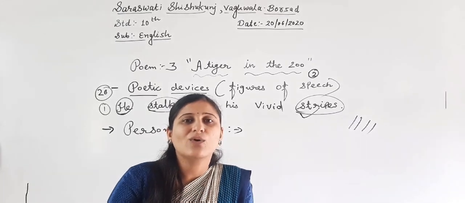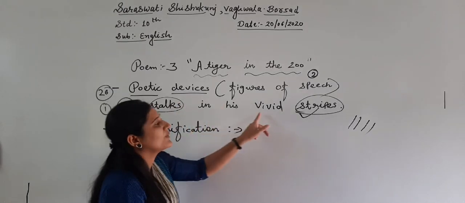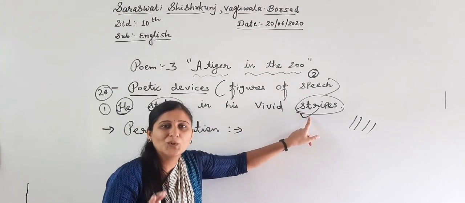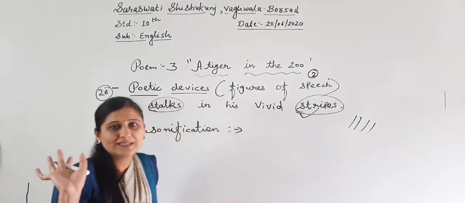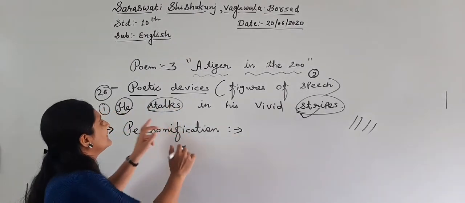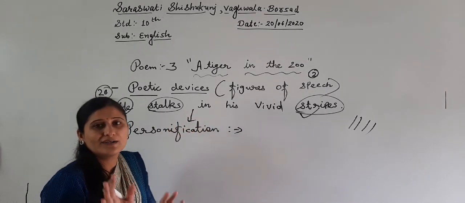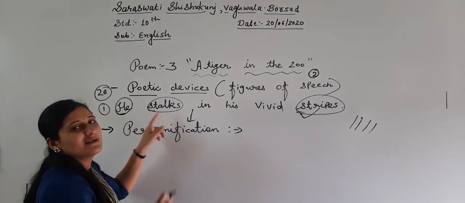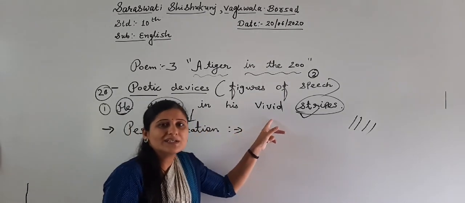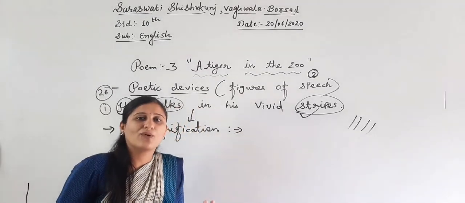So, this is called personification. Tiger cannot follow his stripes like a human being follows a shadow. Understood? Why personification? The tiger does an activity like a human being, which cannot be possible for him.